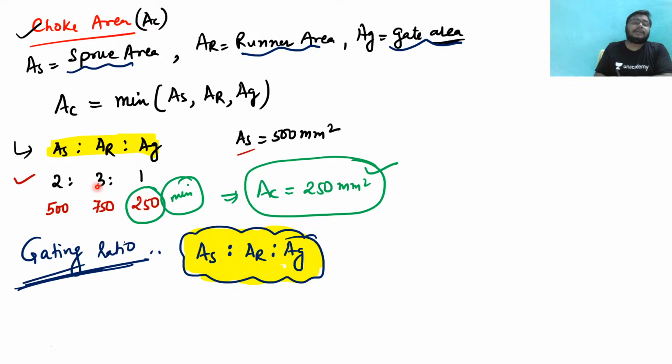So from here we can see that this is the very smallest and minimum area. The choke area is defined as the minimum of the sprue, runner and the gate area. So minimum is 250, so my choke area will be the gate area, and I can write choke area is 250. So this is the concept of the choke area.